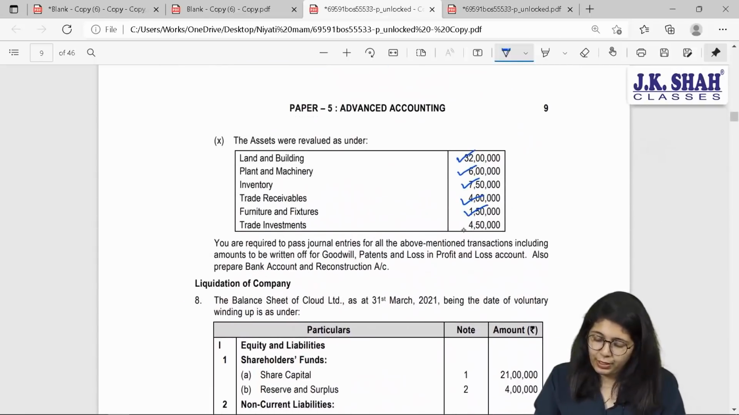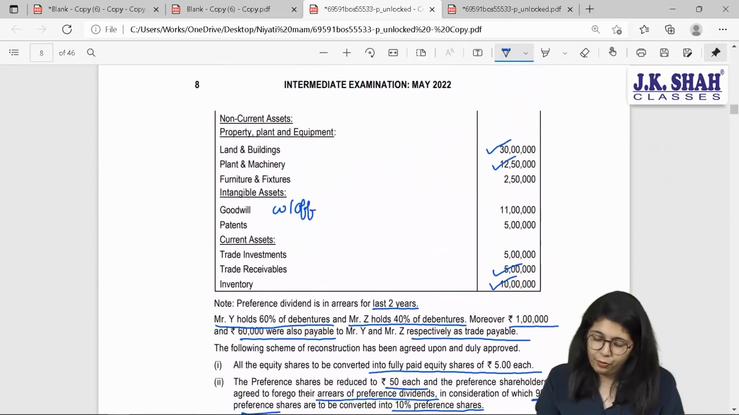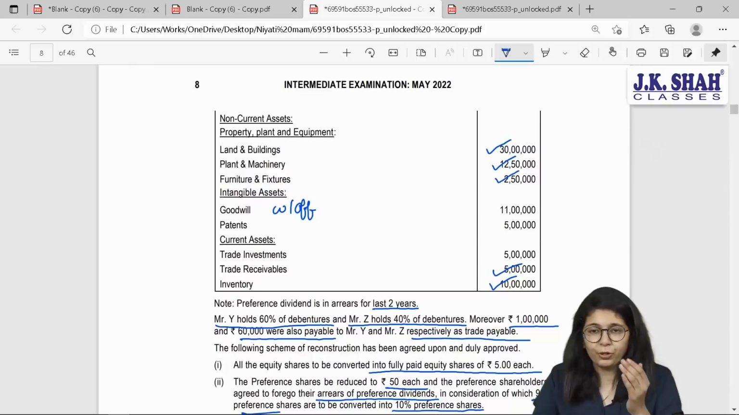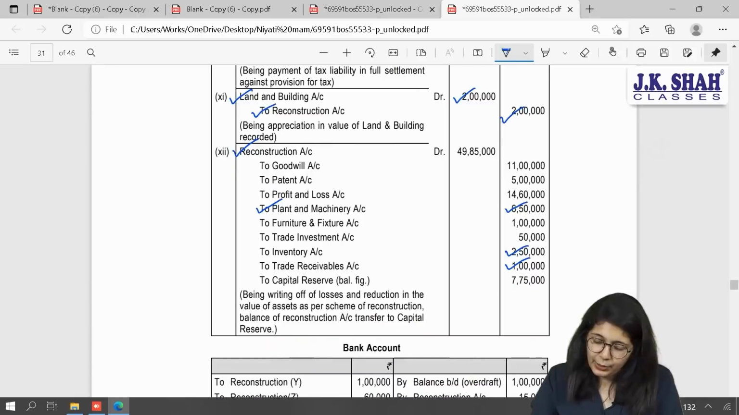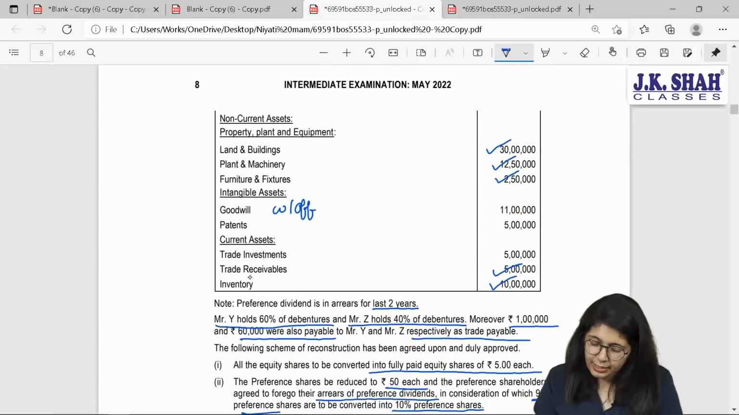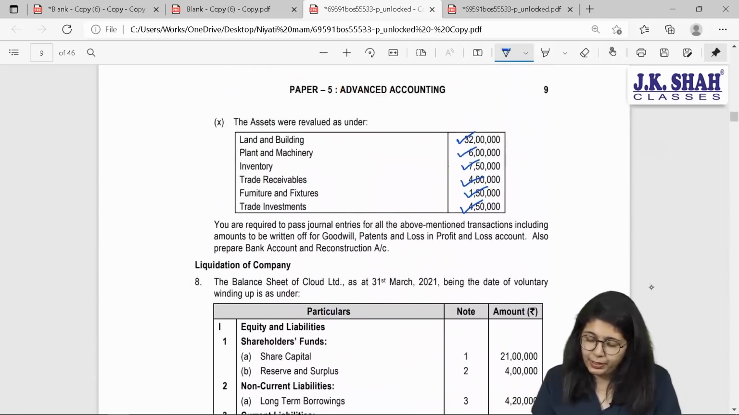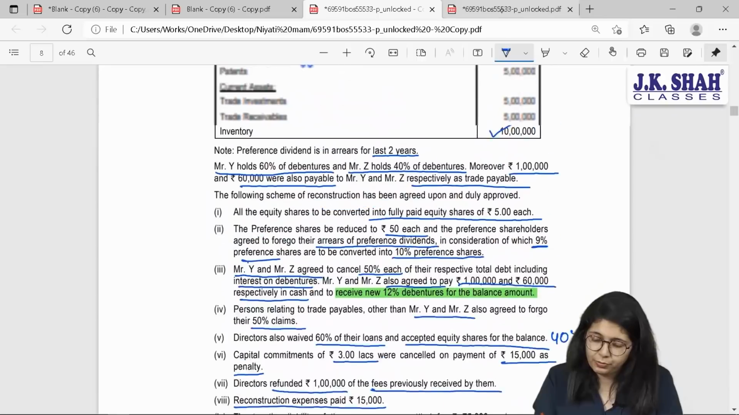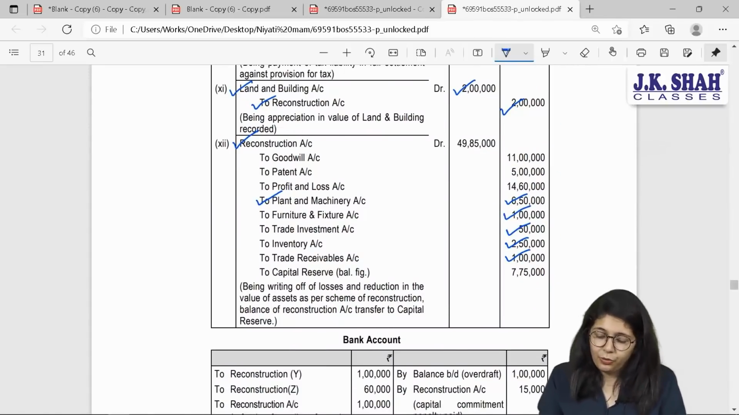Furniture and fixture 1 lakh 50. Trade investment 450. Okay. Furniture and fixture is 250. I want to bring it at 150. I will revalue it by 1 lakh downward. Here 1 lakh downwards. And trade investment 5 lakh. Value is 5 lakh and we want to bring it at 4 lakh 50,000. So what am I going to do? Trade investment will be revalued by 50. Now, beta,